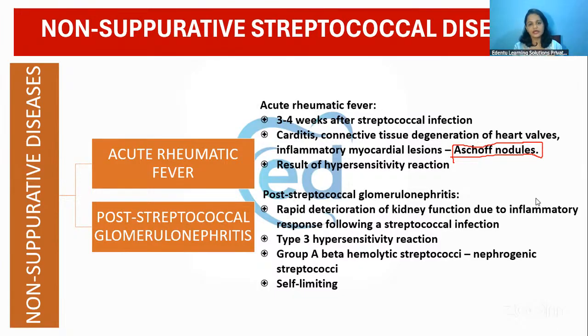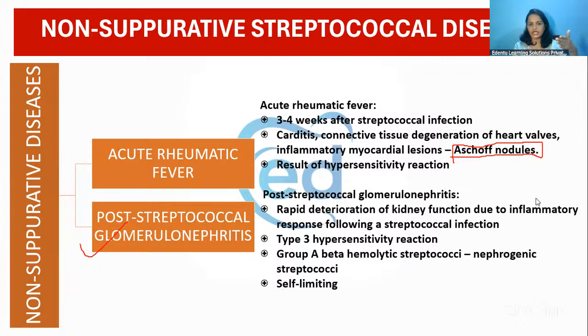Similarly, if the patient is affected with a streptococcal infection, then two to three weeks after the infection, some patients will have kidney problems, with rapid deterioration of kidney function due to a type 3 hypersensitivity reaction. That results in post-streptococcal glomerulonephritis.